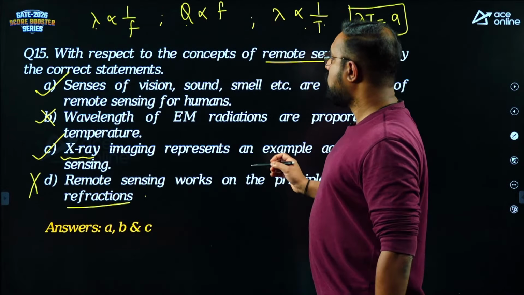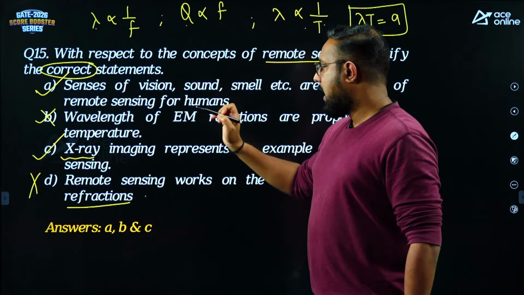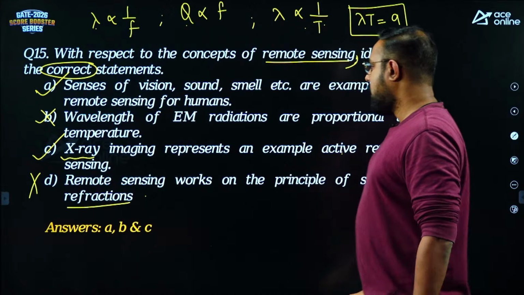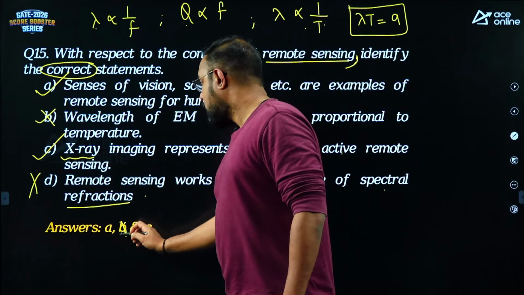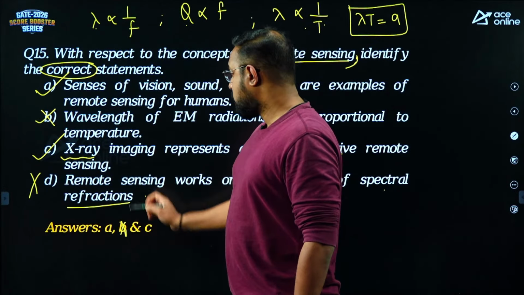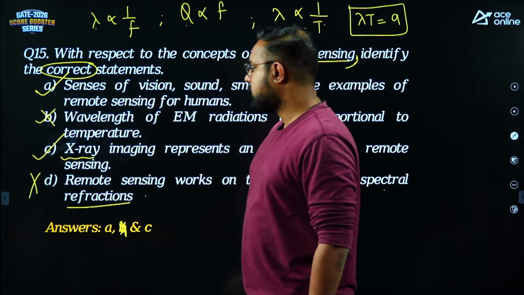And they are asking us to identify the correct statements. So, what are the correct statements? They are A and D. Right. So this is wrong, guys. Sorry, the correct statements are A and C. B is wrong.